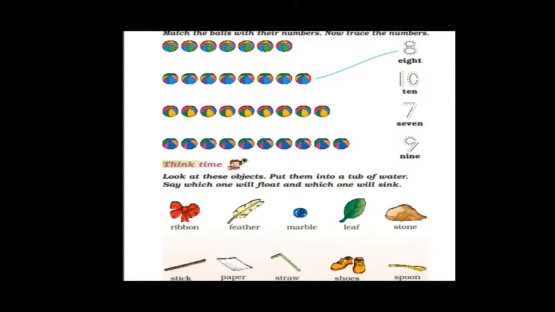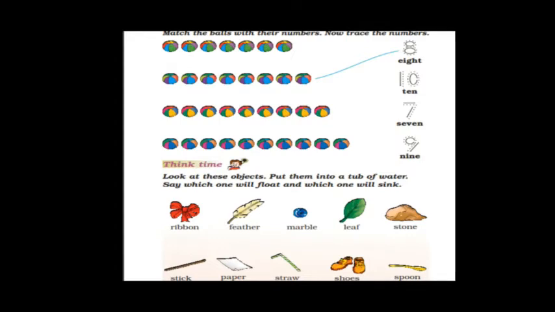The very first one I will do for you, the remaining you have to do by yourself. So shall we count the balls? 1, 2, 3, 4, 5, 6, 7. How many are there? 1, 2, 3, 4, 5, 6, 7. There are 7 balls. So where 7 is written, the third one is 7. So you have to just draw a line to the number as well as the words.